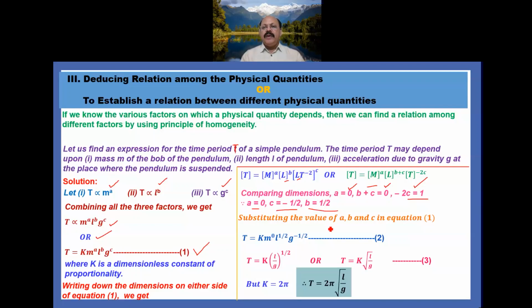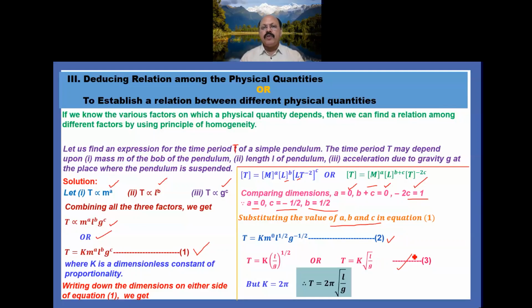Then substitute these values in equation number 1, then equation 1 becomes T equals K m^0 L^(1/2) g^(-1/2). That is equation number 2. Simplify it, then we can write T equals K (L/g)^(1/2), or T equals K under root L upon g. Mark this equation number 3.